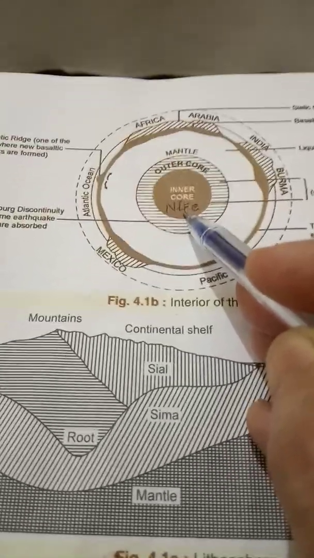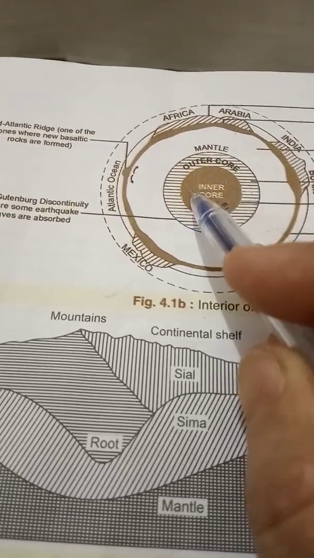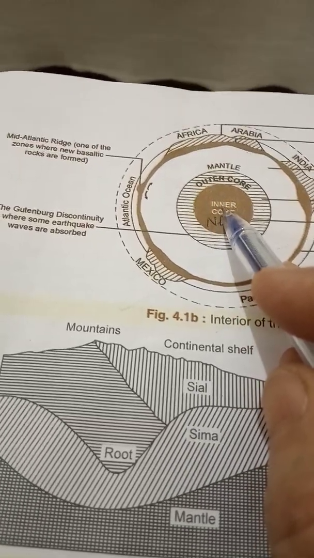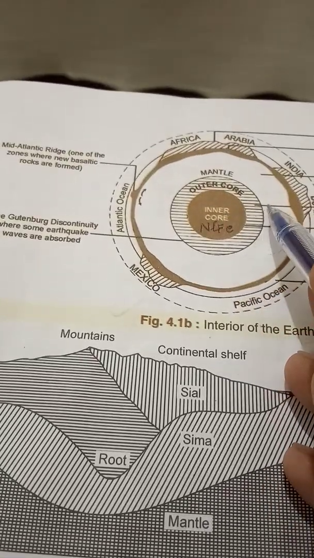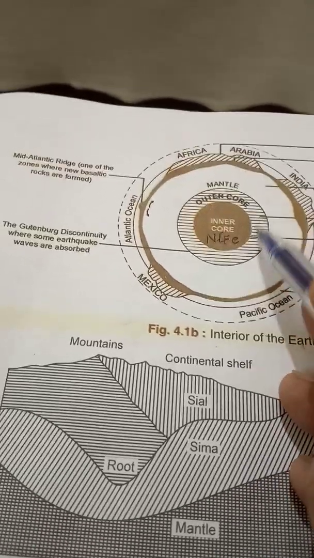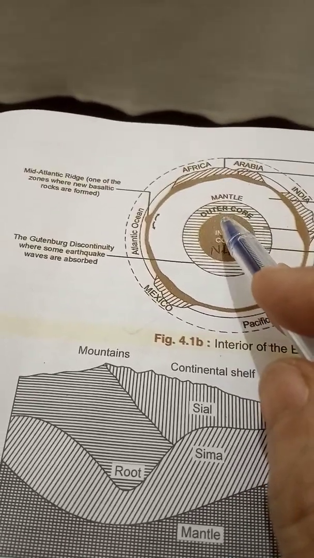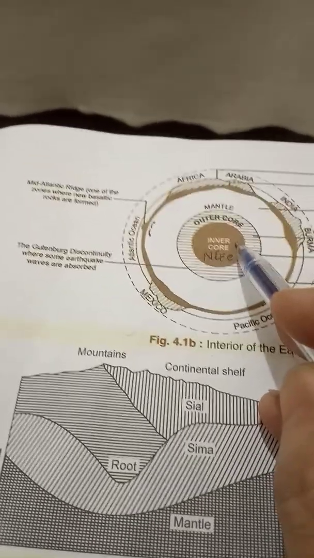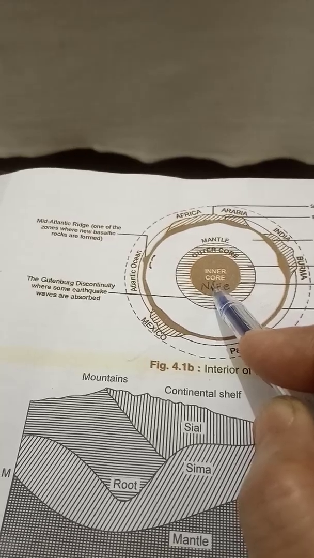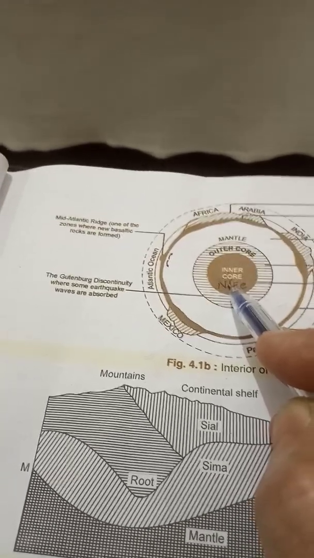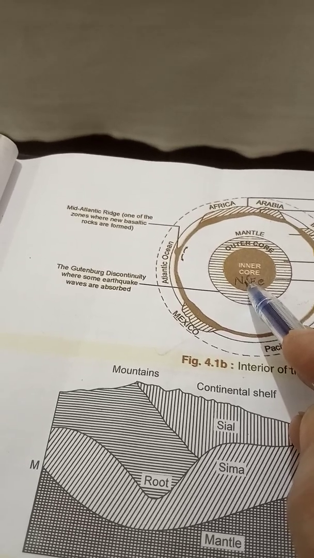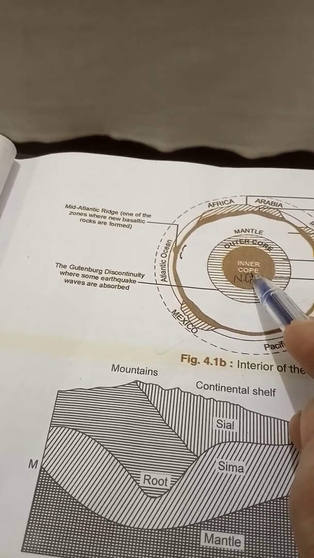The entire core is about 7,000 kilometers in diameter, and it is the thickest part of the earth. It can be divided into the outer core and the inner core. The thickness of the whole layer comprising the outer as well as the inner core is about 4,671 kilometers, and the temperature at the core may be more than 4000 degrees centigrade.